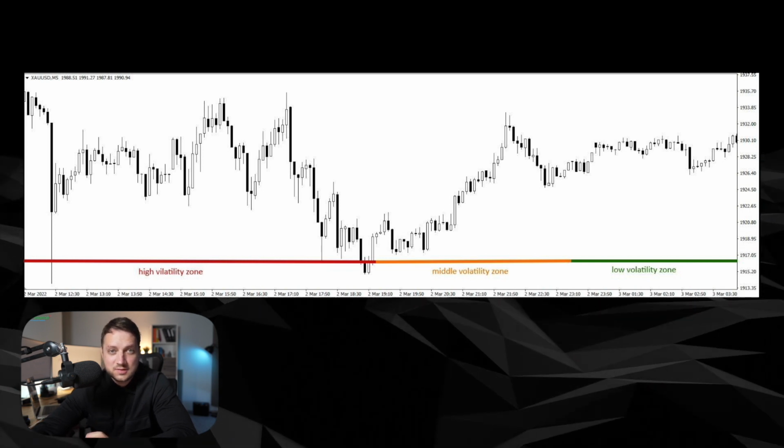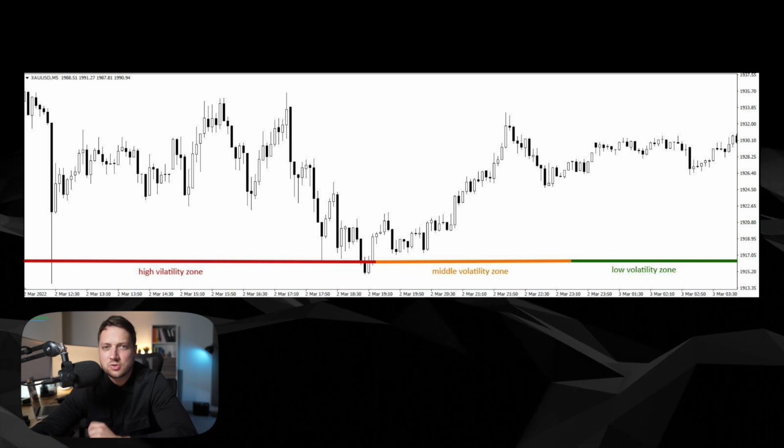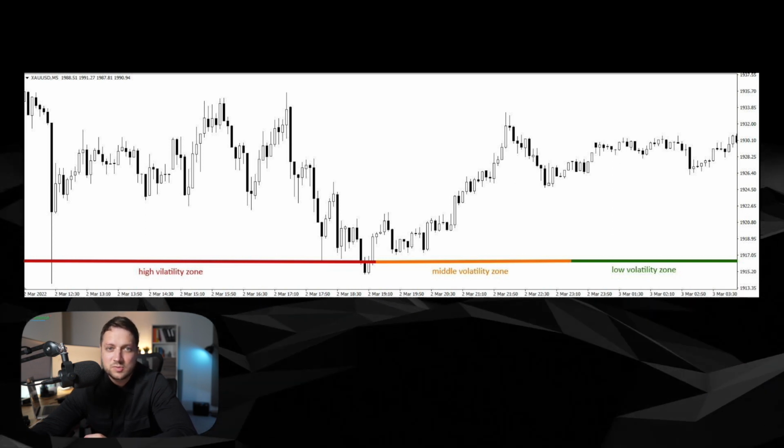Note that these levels mostly apply to traditional stocks and options. Cryptocurrencies are assets with high volatility, so a daily change of 20 to 40% is a common occasion. As for the types of volatility, there are two of them: historical and implied. Historical is the standard deviation of the price from its average value over the period. The implied one is future volatility, taking into account the historical and the possible impact on it of subsequent events.